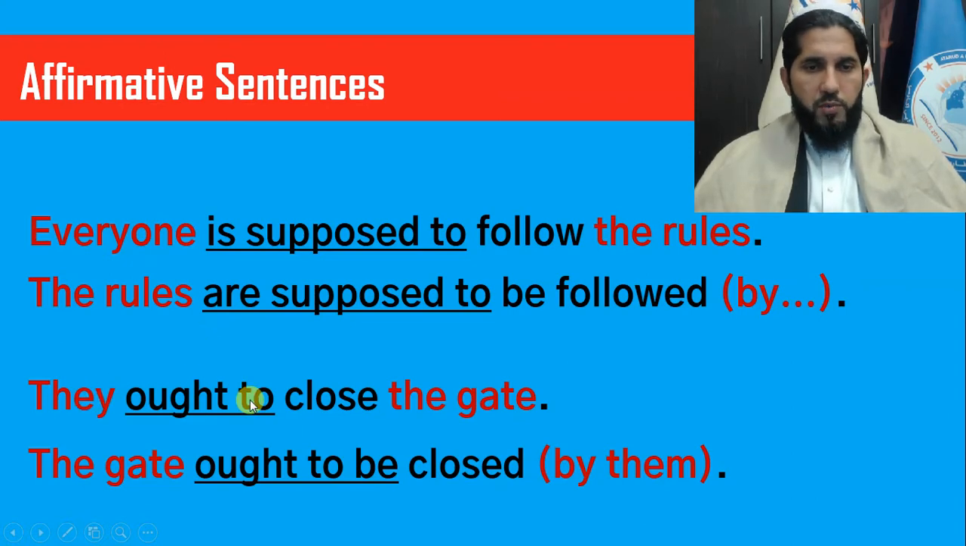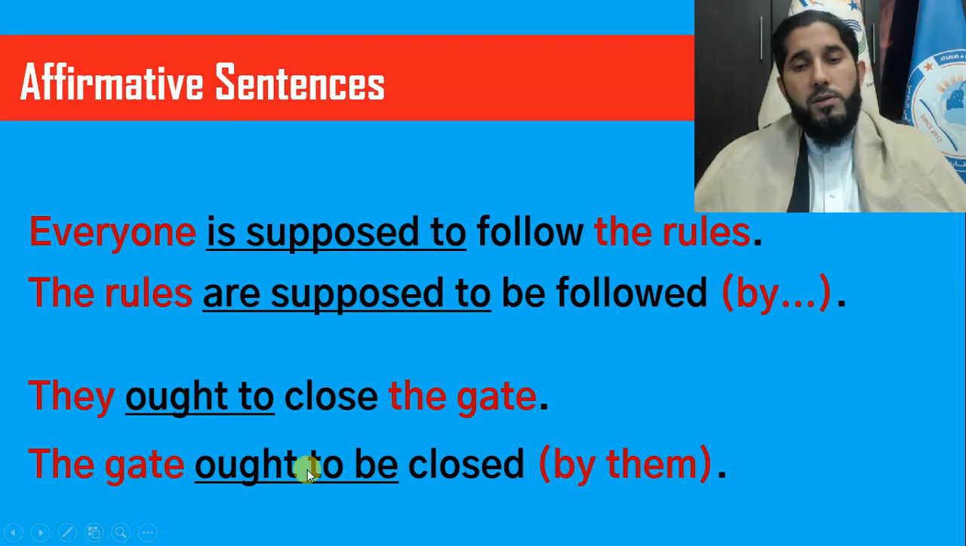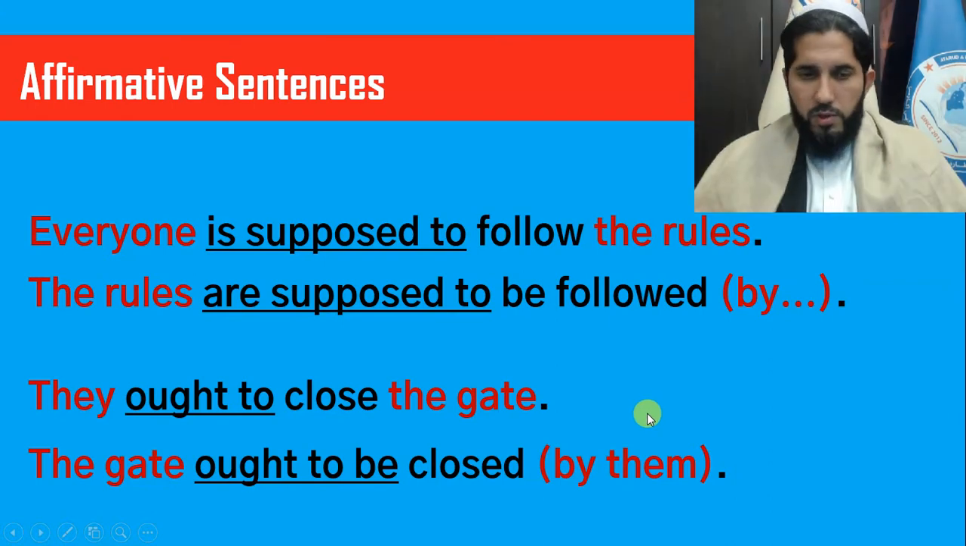Now look at this example. They are to close the gate. The subject is they, and the gate is the object. Are to is your semi-auxiliary verb, and close is the main verb in base form. The object becomes the subject of your passive sentence: the gate is to be closed by them. So are to can be used in the same way with all subjects.